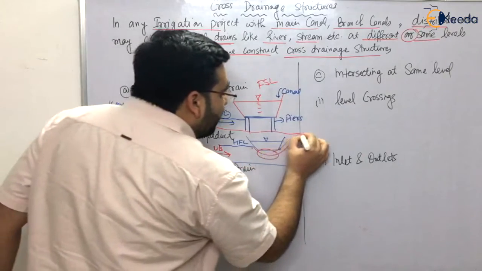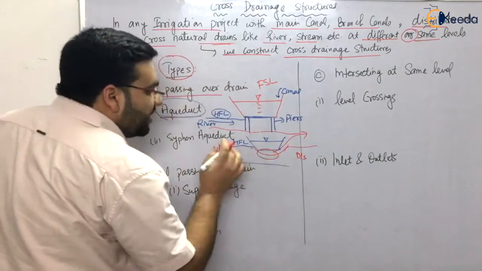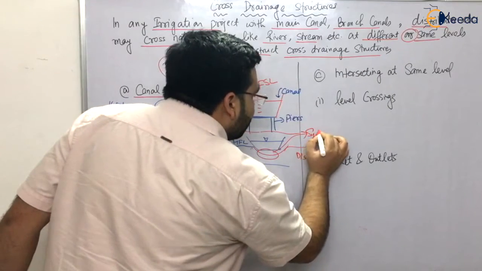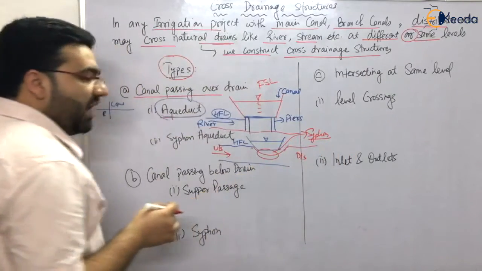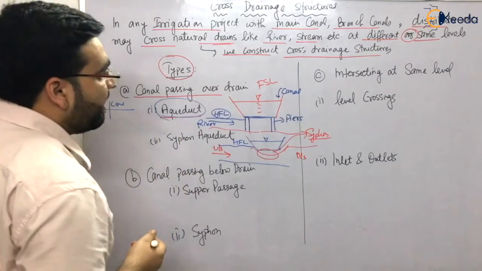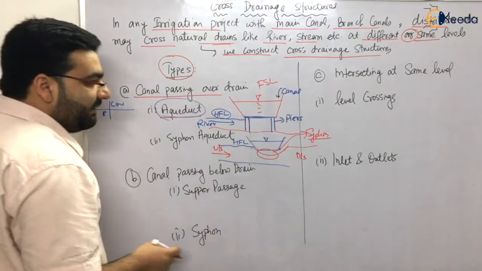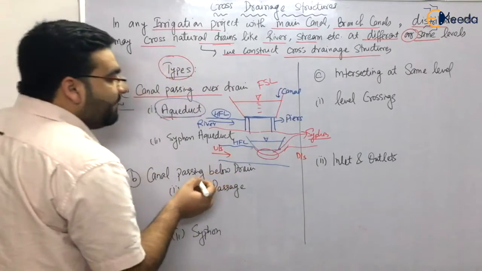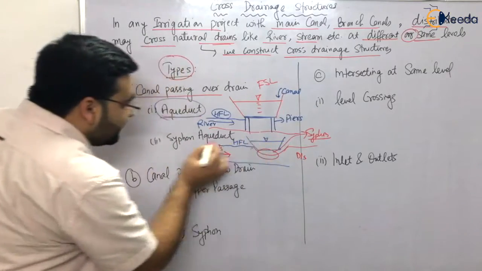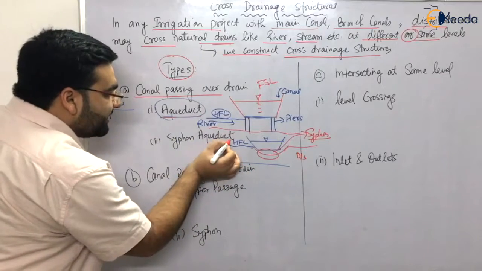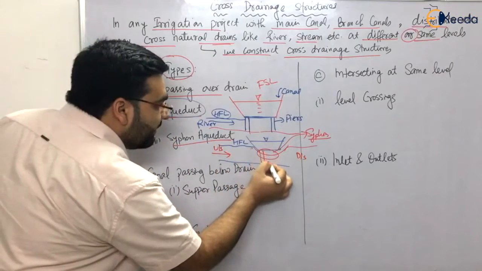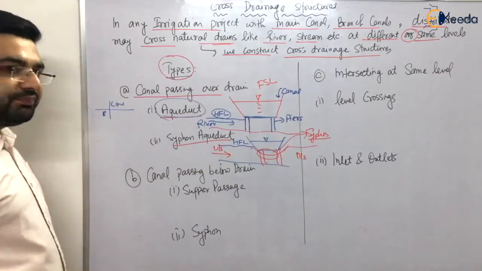This type of structure is known as a siphon, where siphonage action is there. In fluid mechanics, you must have heard about siphons, and even solved some numericals on siphons. So siphonage action is there, and these types of structures are known as siphon aqueduct structures, and these are the piers on which we have a canal.